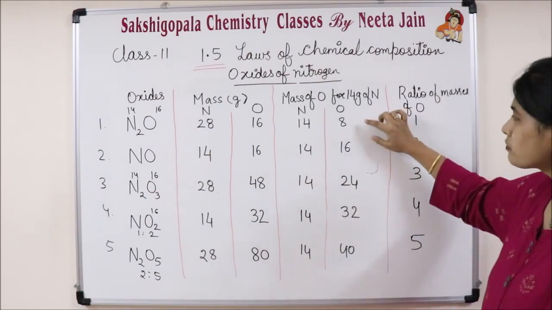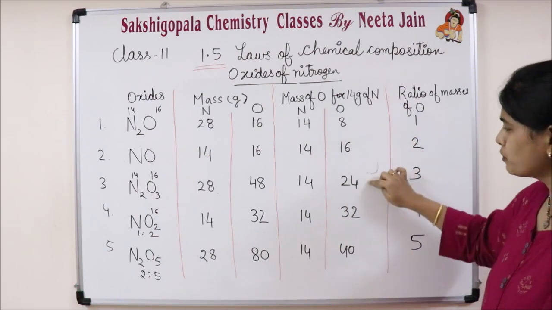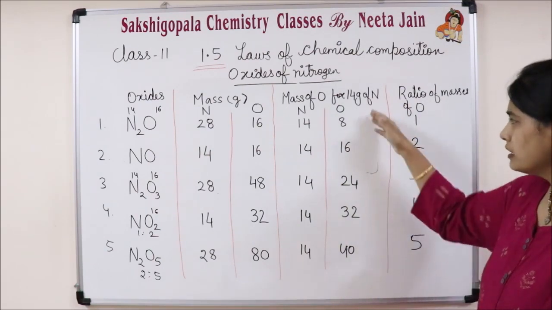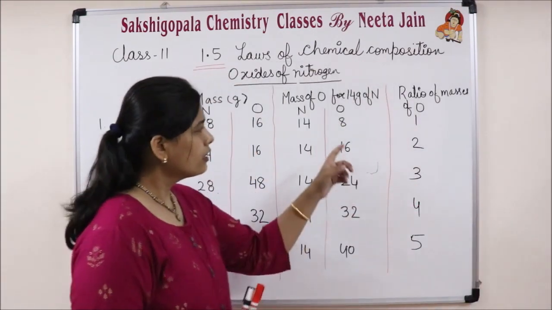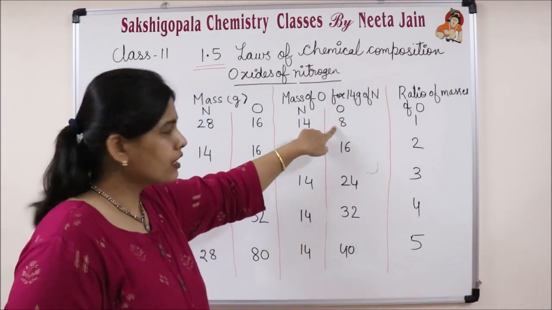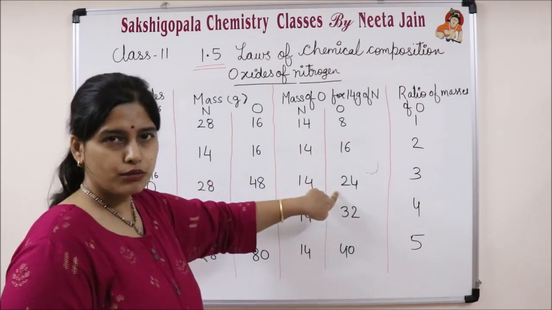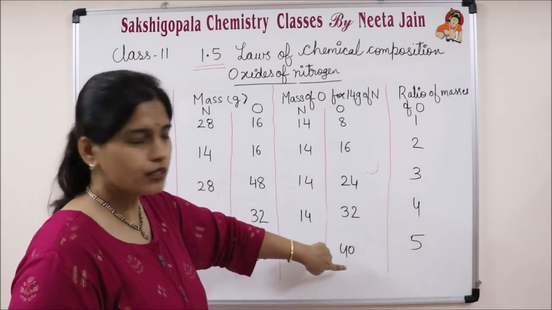Now 8, 16, 24, 32, 40. Do they bear a simple ratio? Yes. 8 ones are 8, 8 twos are 16, 8 threes are 24, 8 fours are 32 and 8 fives are 40.